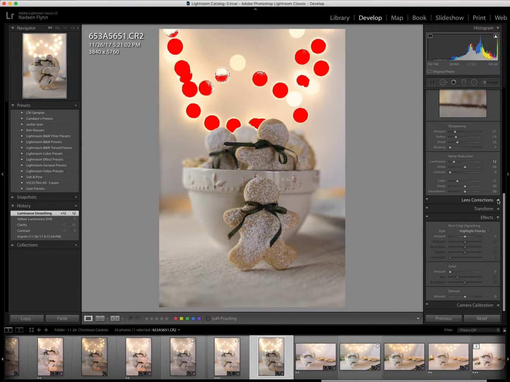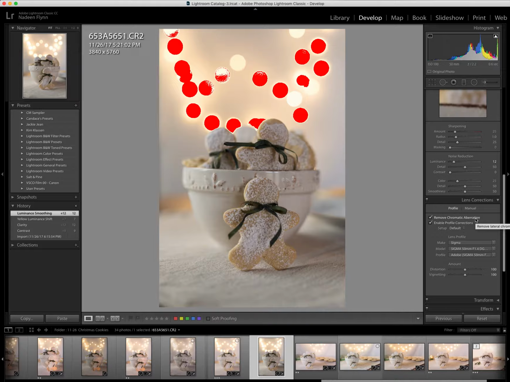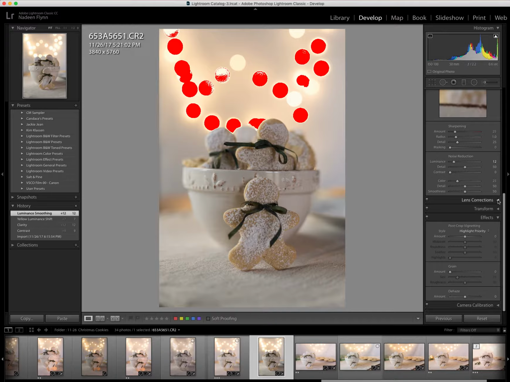Lens corrections, I actually already have these clicked. Remove chromatic aberration and enable profile corrections. I always keep those on because that's universal for every image. Transform, again, is unique to each individual image, and the same with effects.